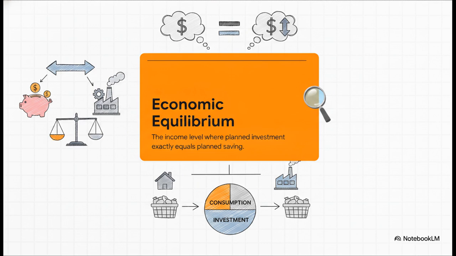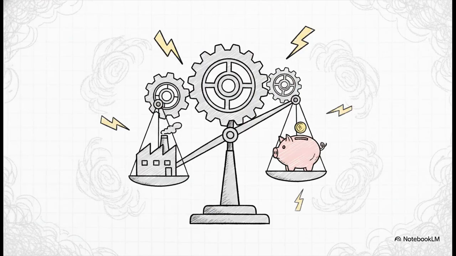It means that at this specific level of income, the part of output that isn't purchased by households is instead purchased by firms as investment. Aggregate demand perfectly matches aggregate supply. Firms can sell exactly whatever they desire to produce without a single leftover box. So, at output level OY0, the economic machine just hums along. It's perfectly balanced. But the real world is rarely perfectly balanced for very long, is it?